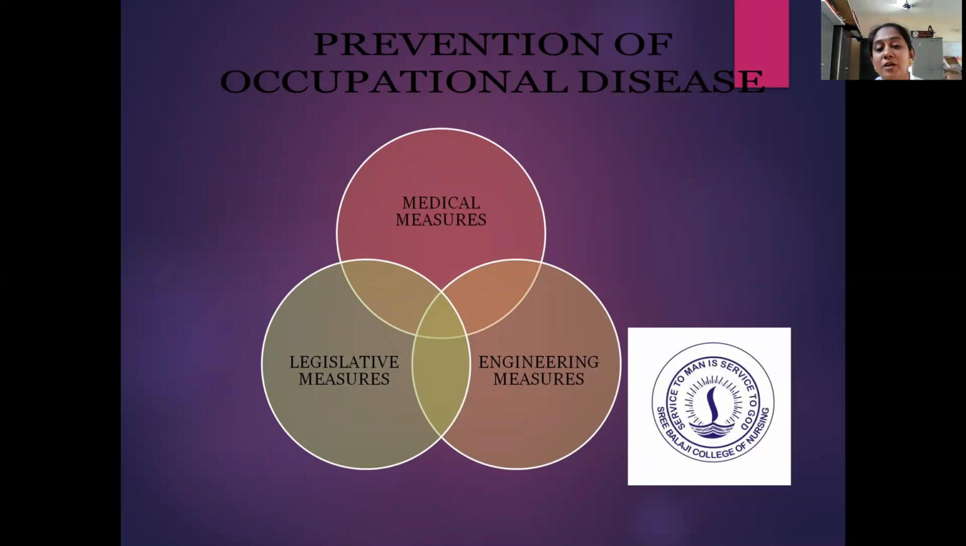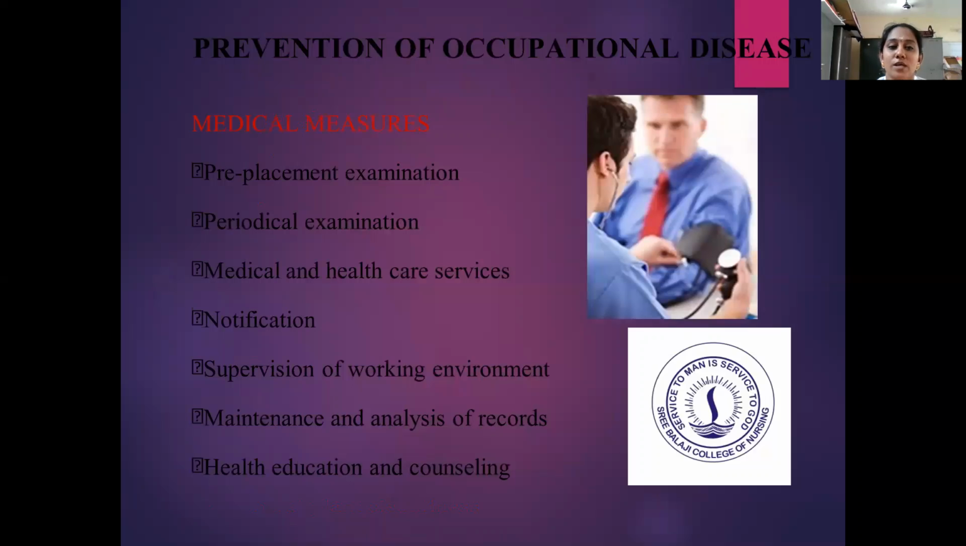So these things will be concentrated mainly on three measures, that is medical, legislative and engineering measures. We have already seen the medical measures are nothing but the vaccination or something. Legislative means they have produced many laws and given many rules which have to be followed in industries or factories. And engineering measure is how the building should be built for a particular industry or factory. So first one is prevention of occupational diseases, medical measures.